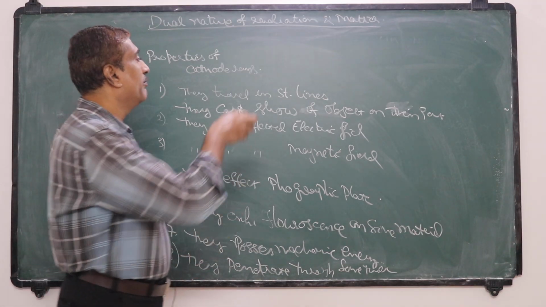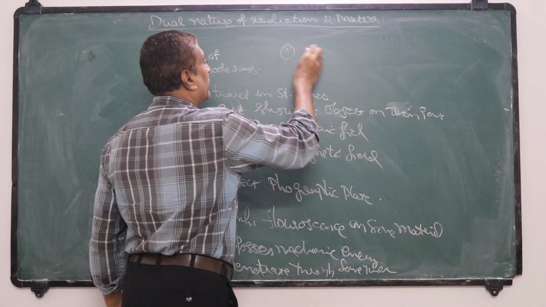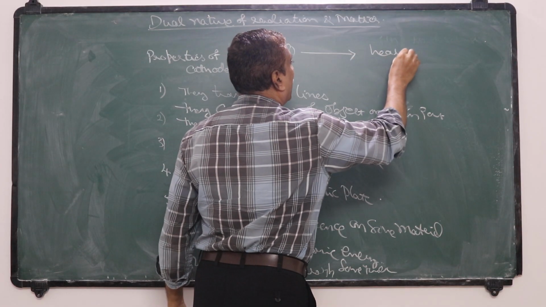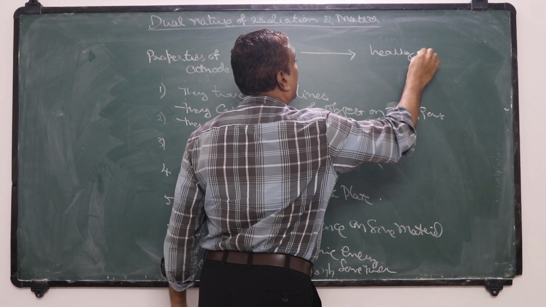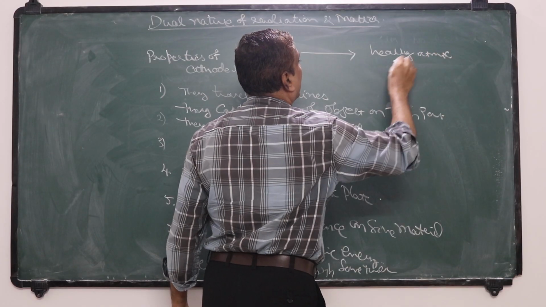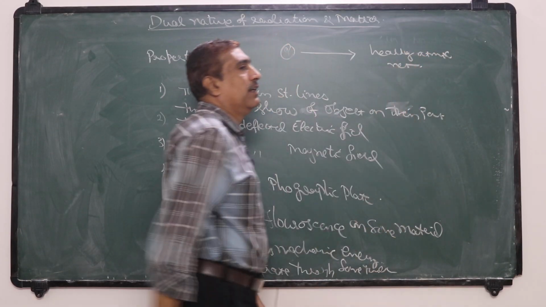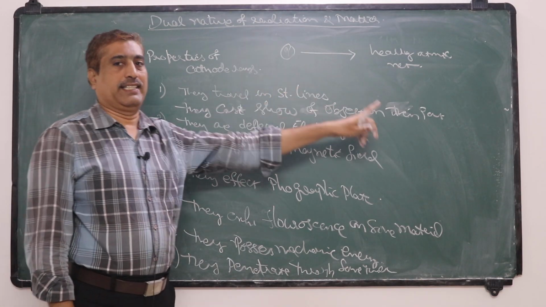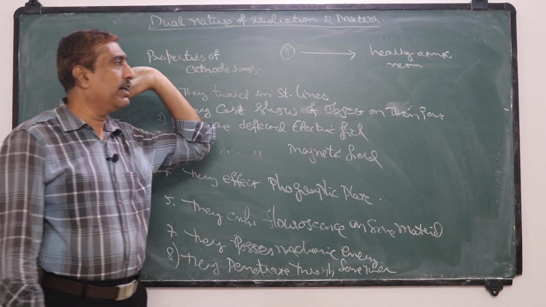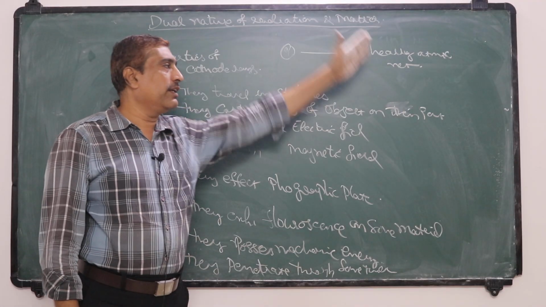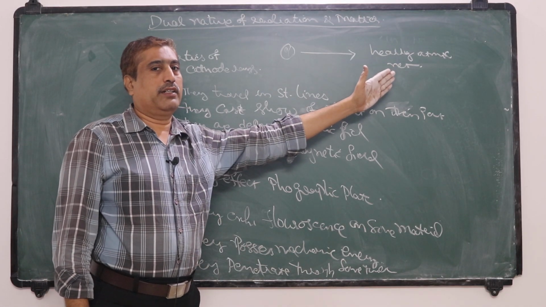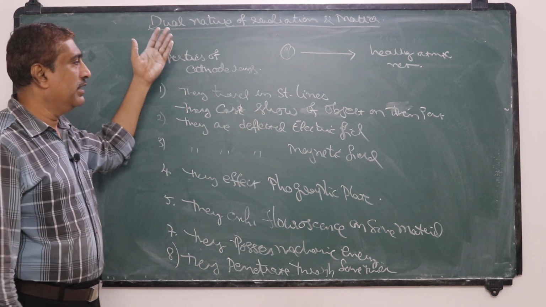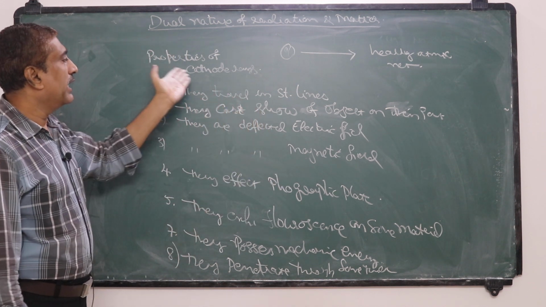Next property: when high speed cathode rays are incident on materials of heavy atomic number, like tungsten, they will produce X-rays. So when high speed cathode rays hit a heavy metal target, X-rays are emitted.